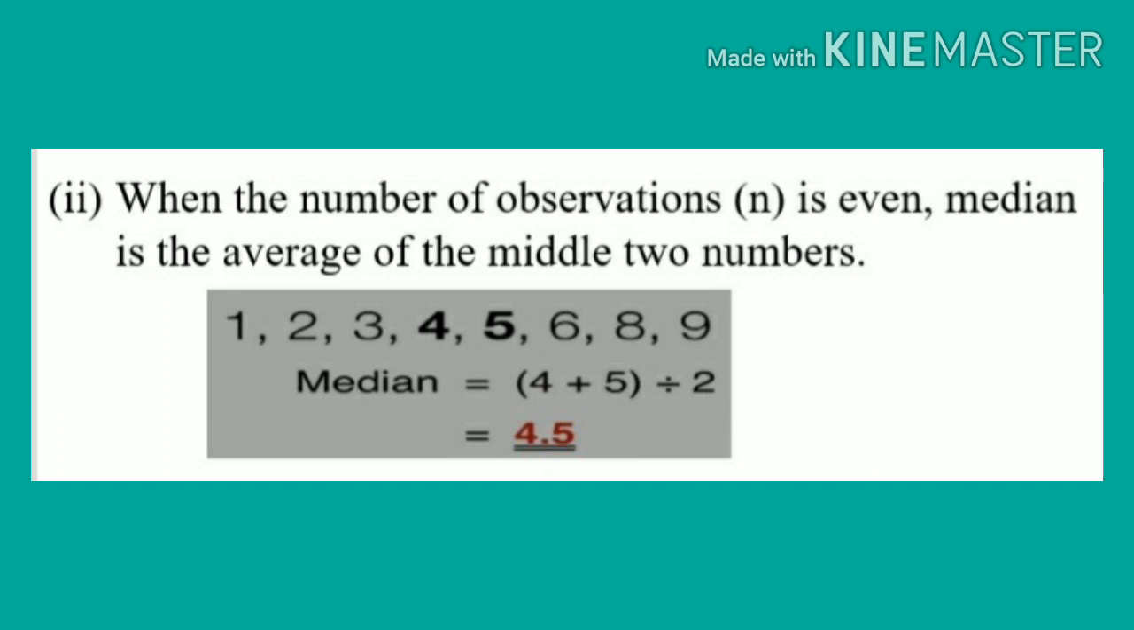So in this condition, children, remove equal numbers from the left side and equal numbers from the right-hand side. Here the two numbers will remain, children, in the middle. So here we have to find the average of those two numbers. So what we have to do? 4 plus 5 divided by 2. We get, children, 4.5. Okay, these are the two conditions of median.